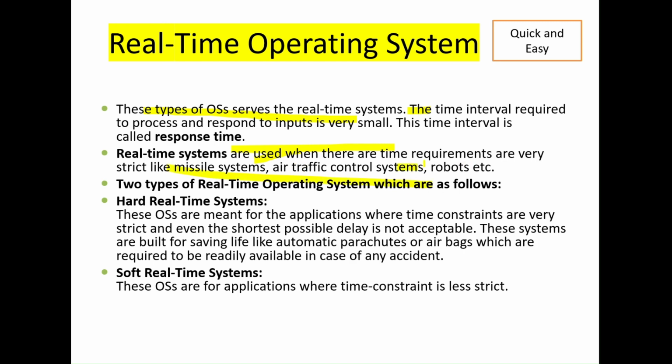There are two types of real time: first is hard real time and the other is soft real time. Hard real time operating systems are those where time constraints are very strict. We can't miss anything. Even the shortest possible delay is not acceptable in hard real time. This is used in laboratories and like